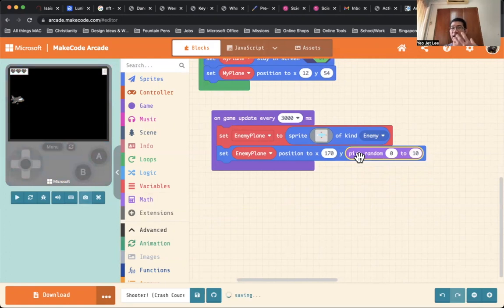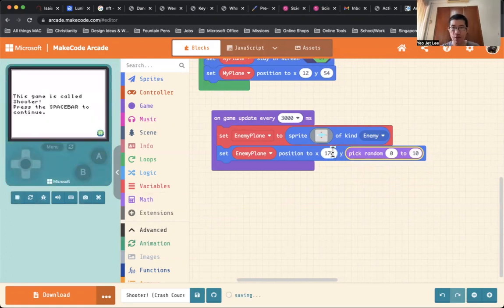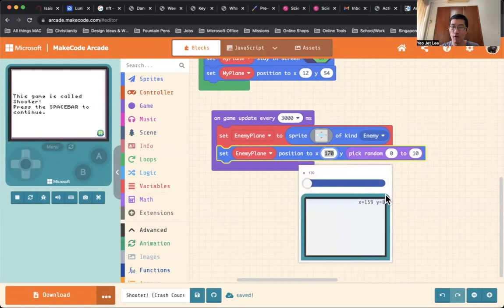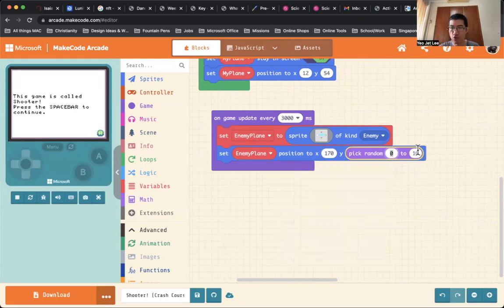Okay, so what values are we going to use? You notice the value of y at the top is 0. As we come down, the value of y at the bottom is 120. So we want it to come in within this range of 0, which is right at the top, to the bottom, which is 120 for y. So we're going to use the value from 0 to 120.